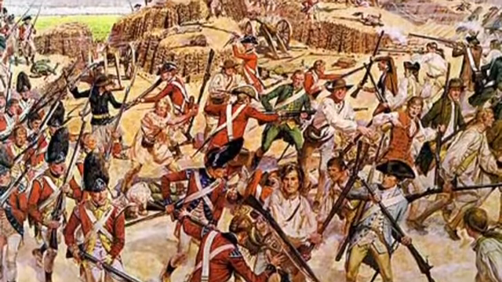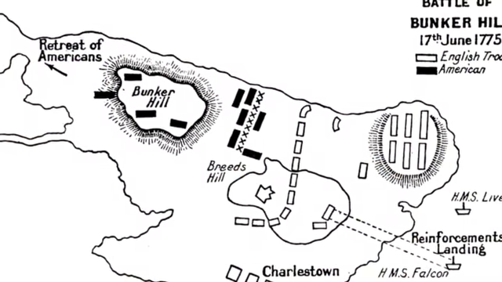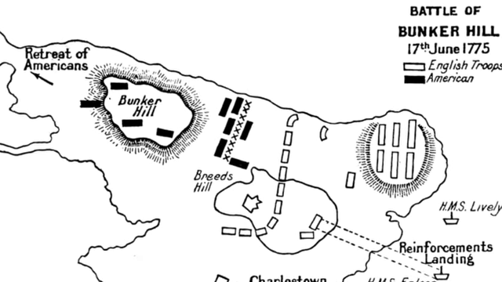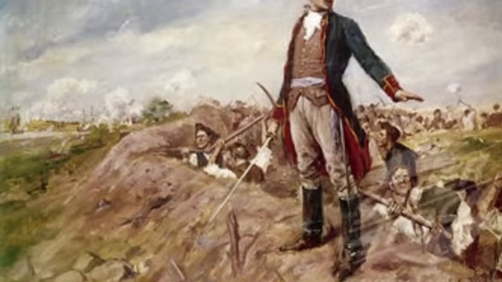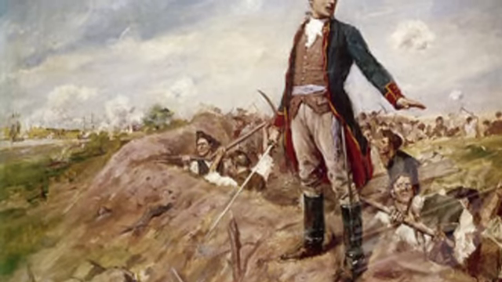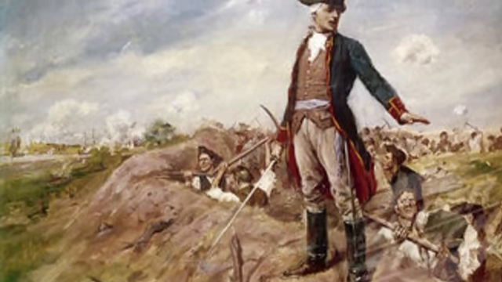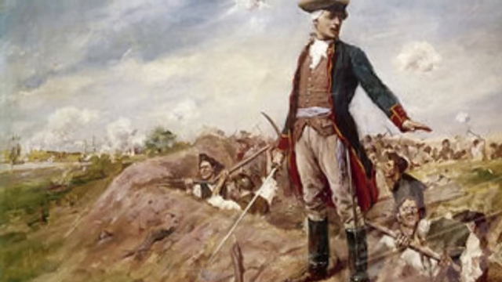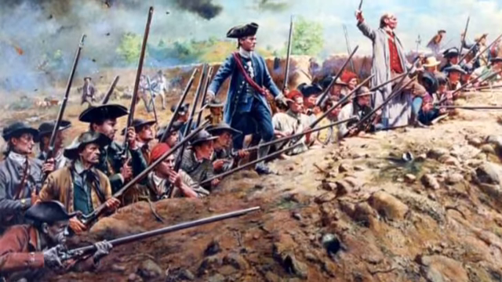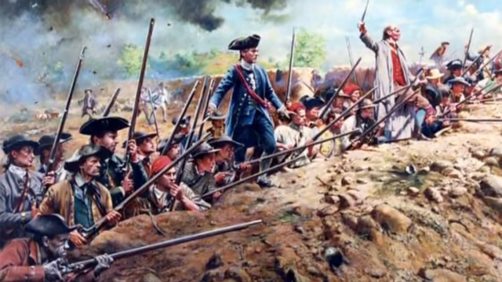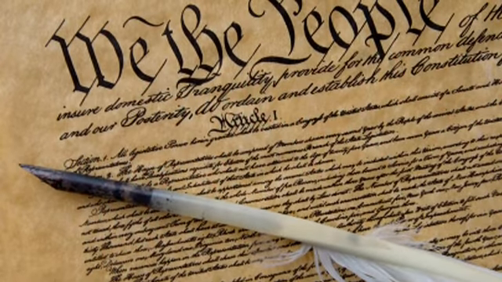One of the first battles of the American Revolution was the Battle of Bunker Hill. This was actually fought on Breed's Hill and was later misnamed Bunker's Hill. This is where British General Gage learned of the earthworks that the colonists were building and sent 2,400 soldiers to try to defeat the colonists, but the colonists actually showed the British that it would be very hard to defeat them, that they had a lot of spirit and they would keep fighting. Though they were defeated at Bunker Hill, the colonists showed the British that they were not going to stop fighting for their independence. And this started with the Declaration of Independence.